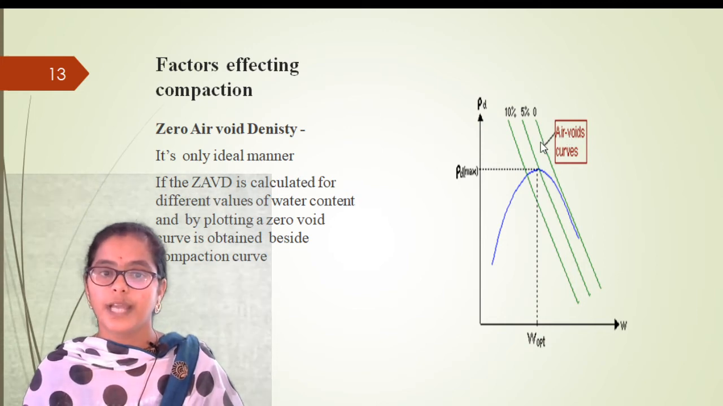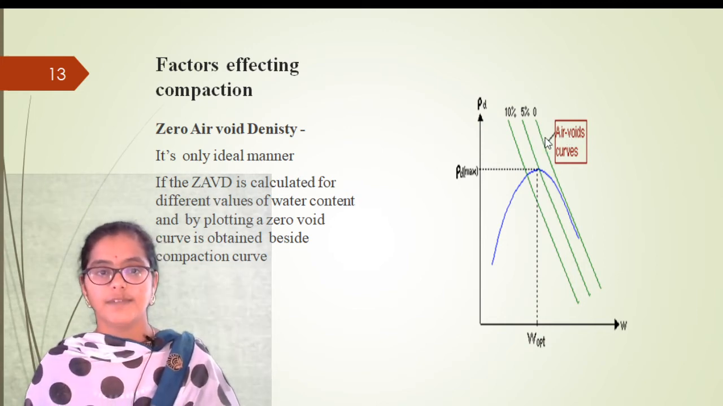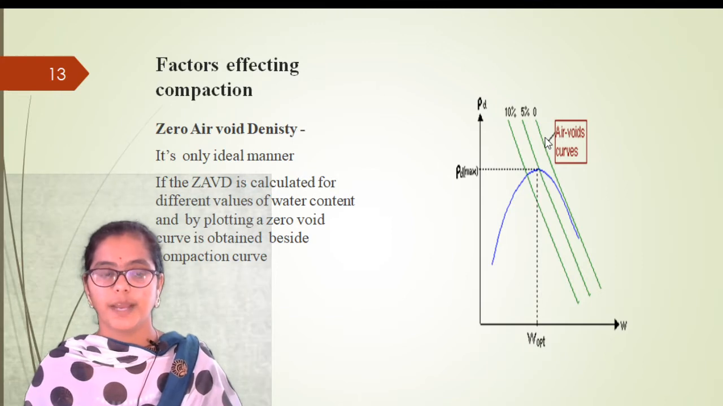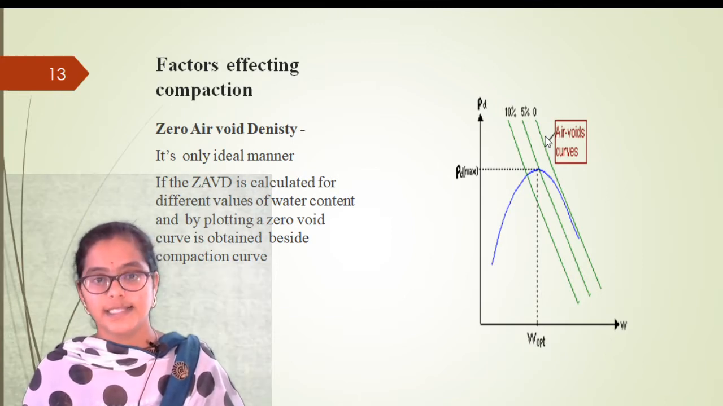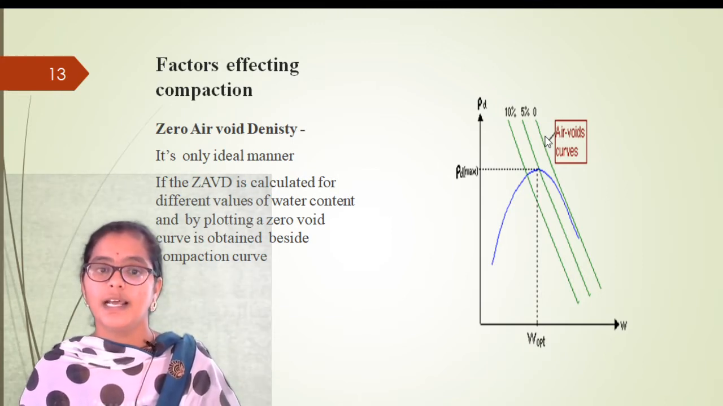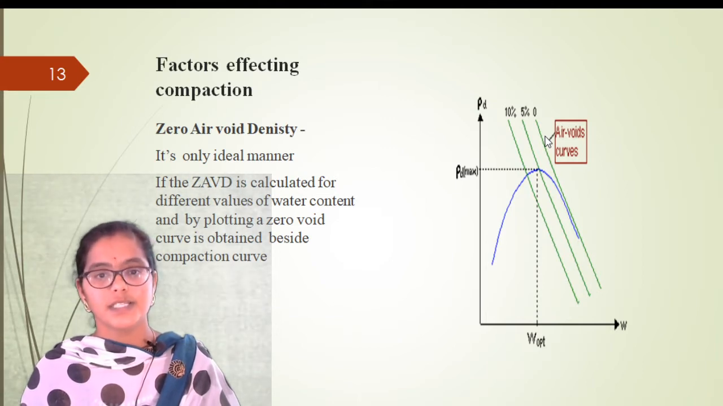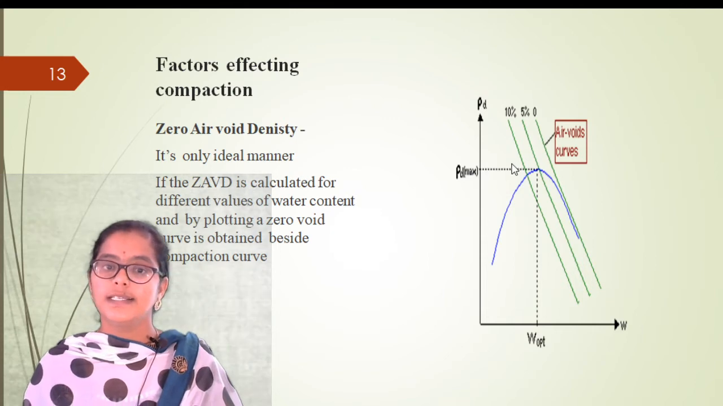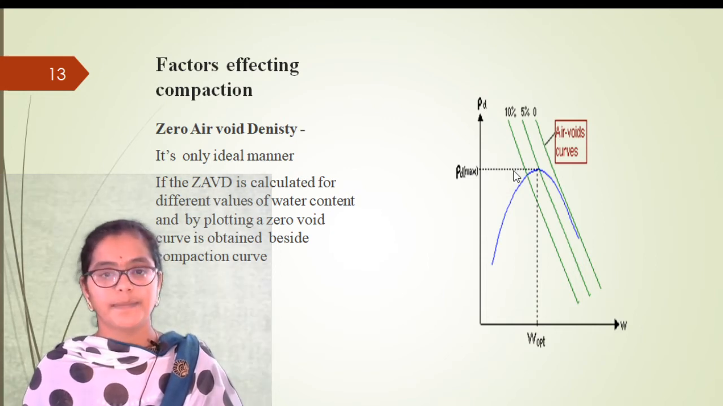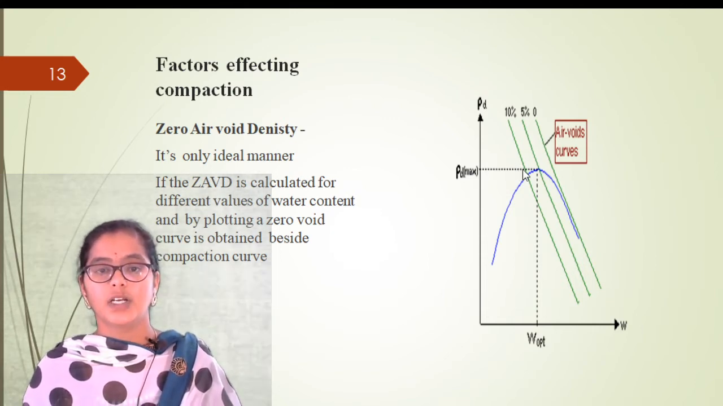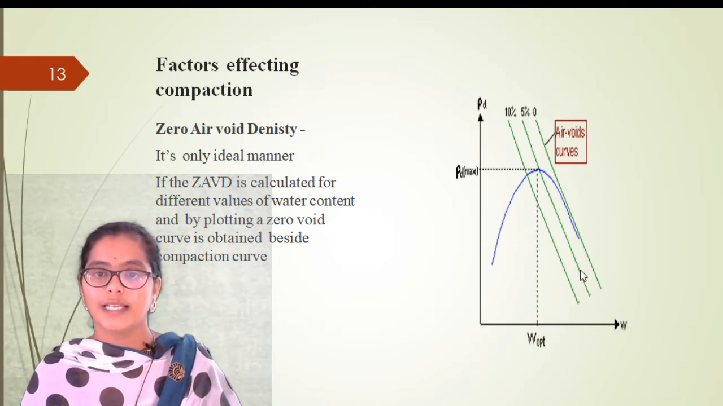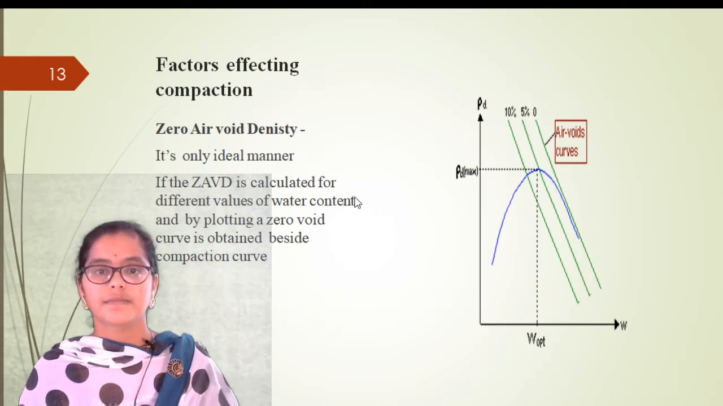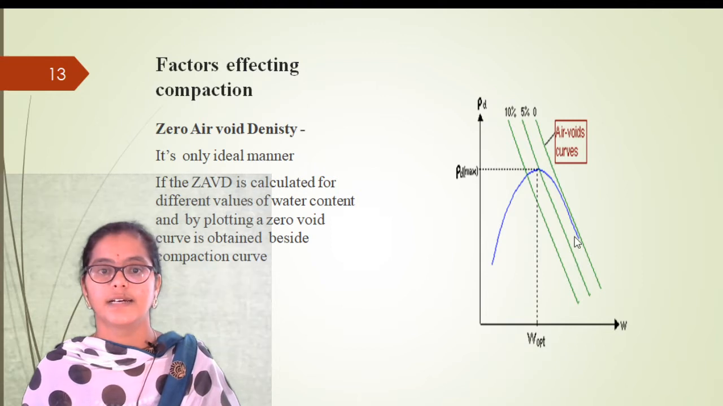It won't happen. We are saying that we are removing the air voids from the soil sample, but it won't happen completely. There will be a change in the volume of the voids, but not completely. Only some voids we can remove with the application of energy, right? Not completely. So the zero air void line is the imaginary line. It is the ideal curve.